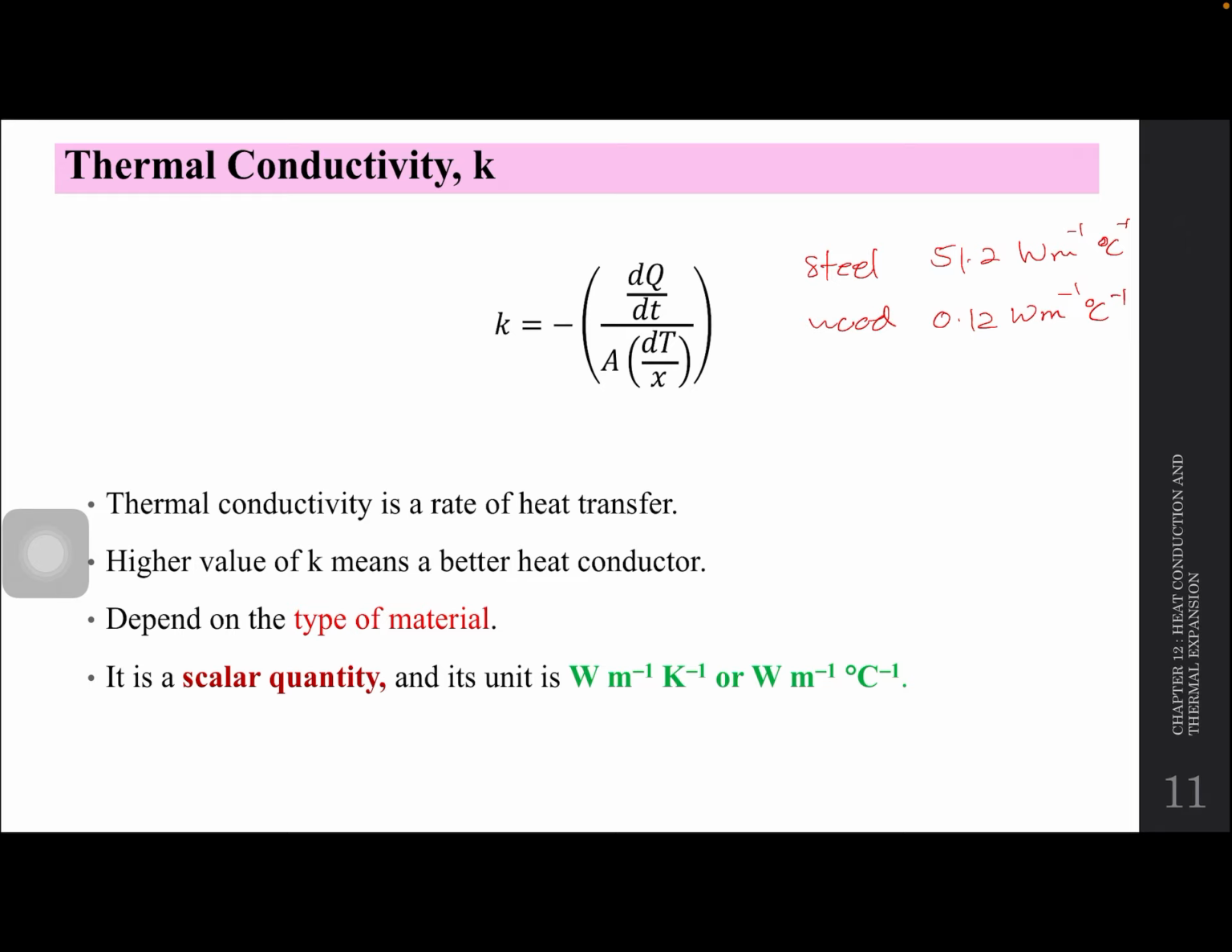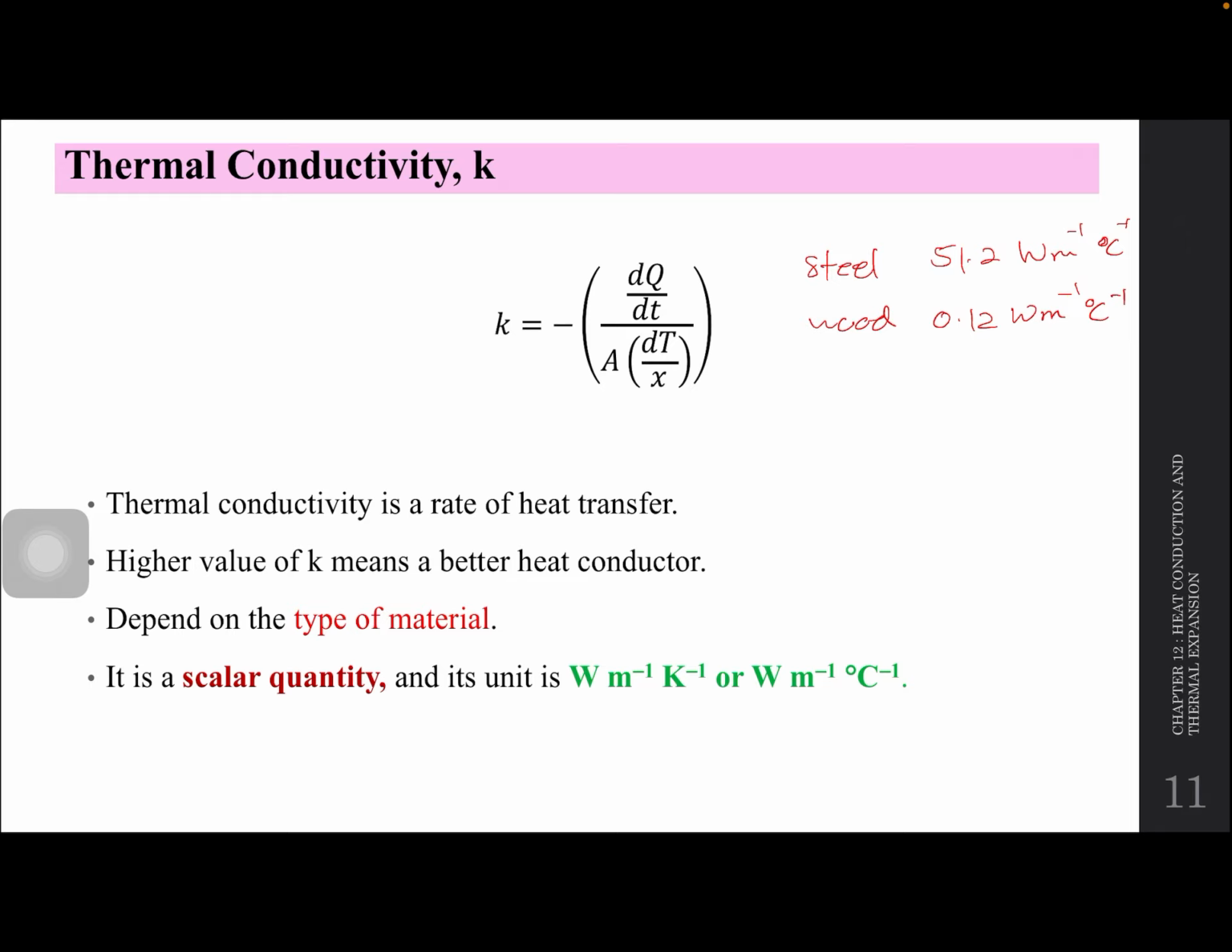Okay, ni kan research Google lah. Kalau untuk steel 51.2, wood 0.12. Therefore sekarang ni banyak senduk yang guna senduk kayu sebab tak cepat panas. Insulator lah, you can transfer heat but then it's slower, lagi perlahan banyak in comparison to steel.